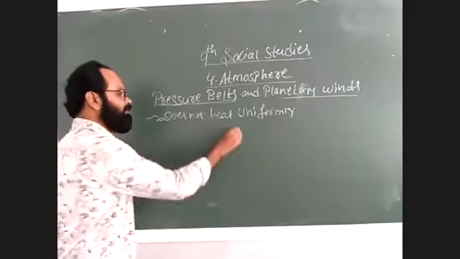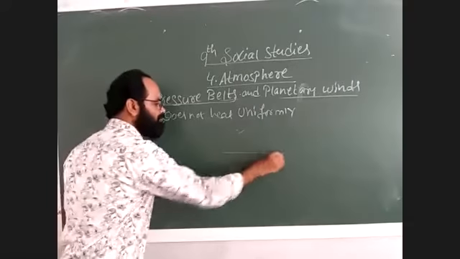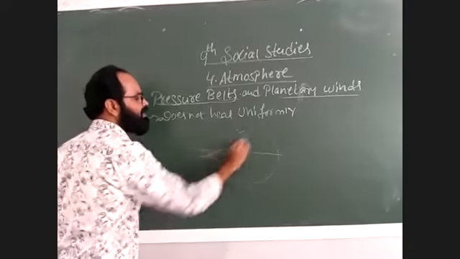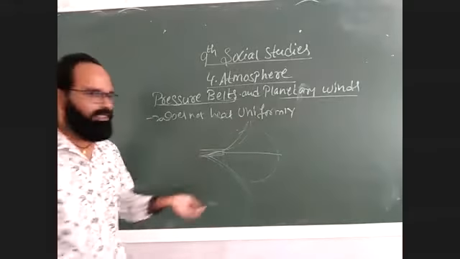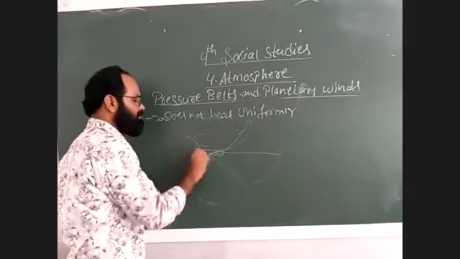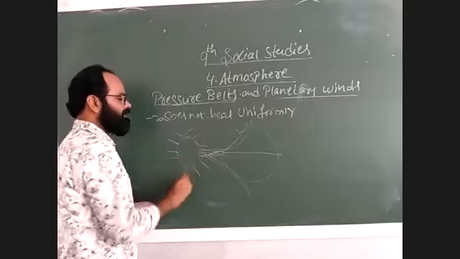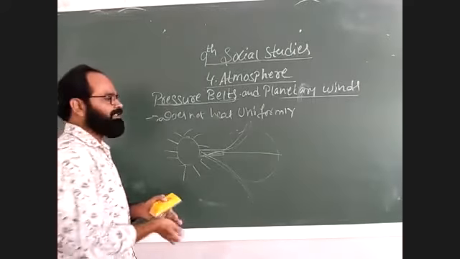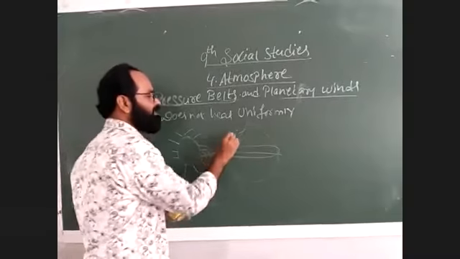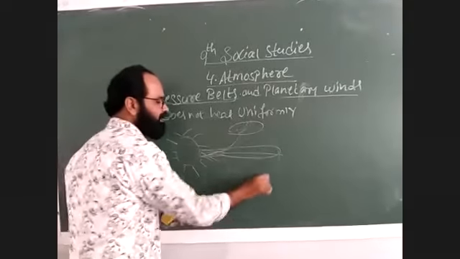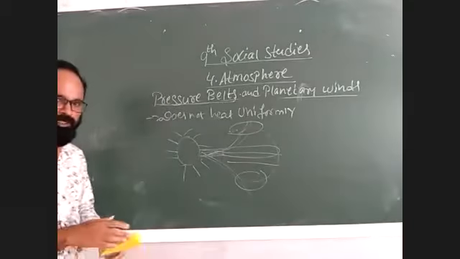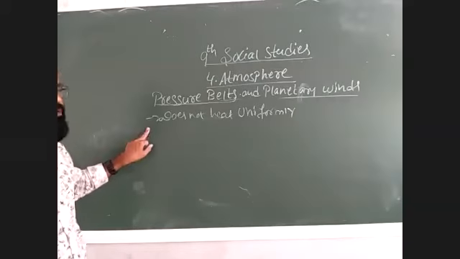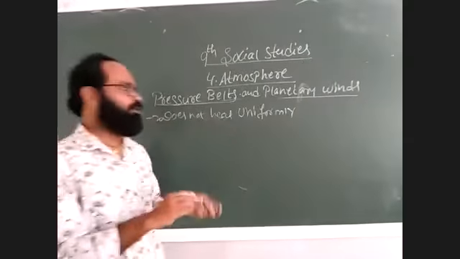That means if you take Earth, the sun rays pass vertically and slanting into other places, and there are some places where the sun rays may not reach. That means the sun will not heat the Earth uniformly. It is different from place to place, whether they are located in the equatorial region, in the polar regions, or near the Tropic of Cancer or Tropic of Capricorn. So Earth does not heat uniformly.